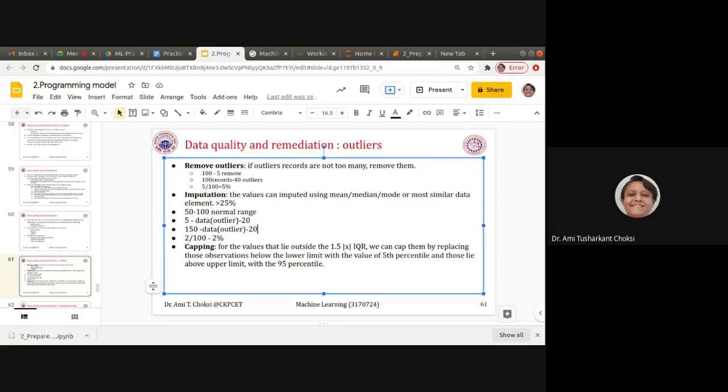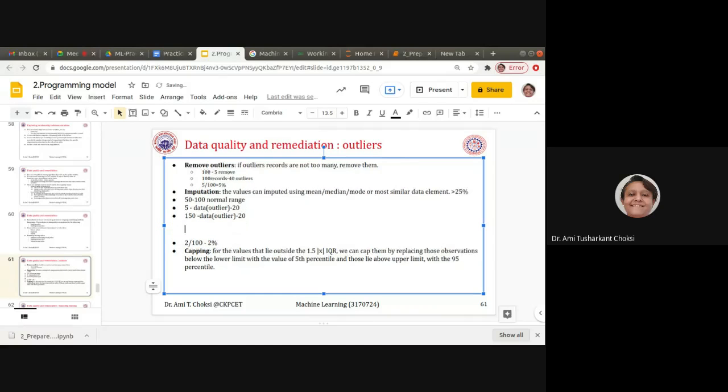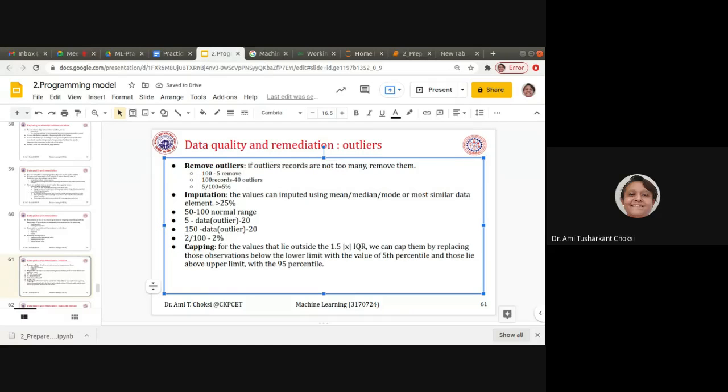So what we can say is total 40 records are there. Instead of now 2, we can say total 40 records are there where we are having the outlier. So what we can say is this is 40%, right? Total outlier is of 40%. And as in the example we have considered that more than 25% of records are having outlier, then we should